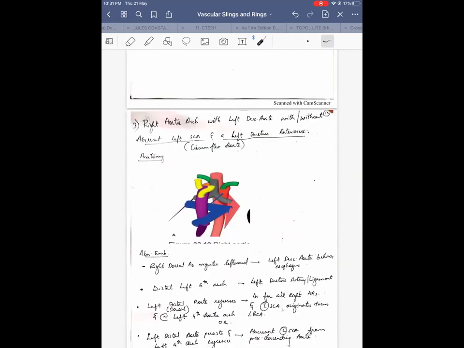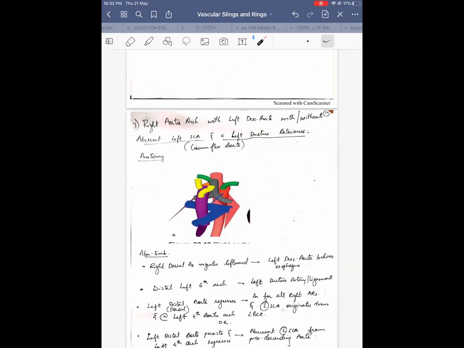Now these two are very common. The next two conditions are quite rare, but still I'll just go through briefly. Because the more we study about this, the more we tend to get confused. One is right aortic arch with left descending aorta, with or without aberrant left subclavian artery, and a left ductus arteriosus. See, here there is a right aortic arch and a left ductus arteriosus. This is enough to produce a vascular ring.